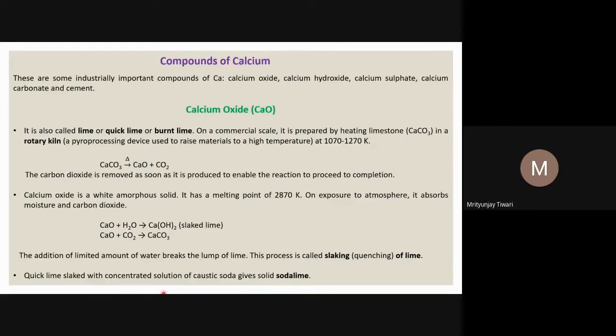Quick lime is slaked with a concentrated solution of caustic soda as well, to give solid soda lime. What is soda lime? Its composition is very complex. There are many components of this mixture. The exact composition is not in your syllabus. What you have to remember only is that quick lime, the calcium oxide, when it reacts with sodium hydroxide, forms soda lime.